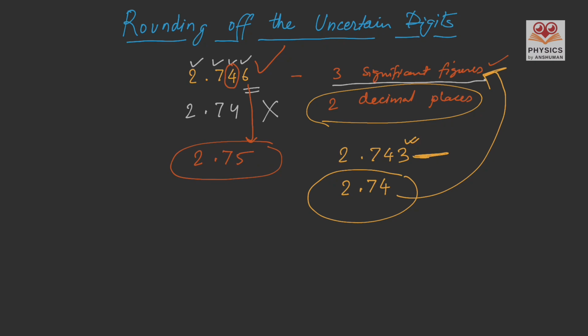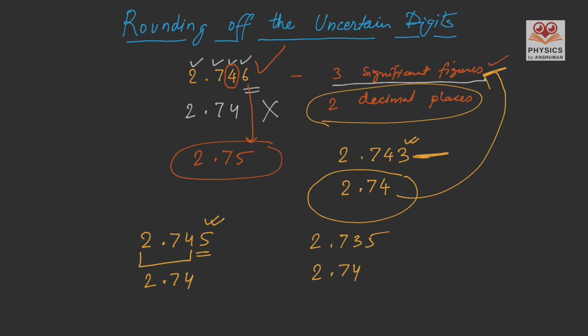Sometimes the reported result is something like 2.745. Since the last digit is just 5, if we have to round it to 3 significant figures, we will choose only the first 3 digits, that is 2.74. And if the reported result is 2.735, then also the result is 2.74.